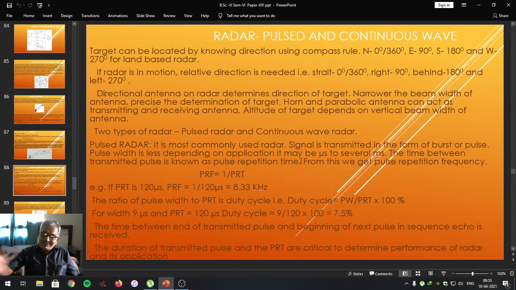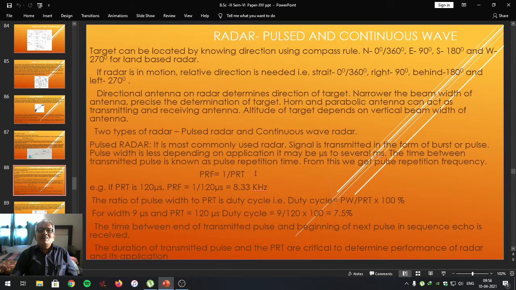Suppose the first pulse is transmitted and the next pulse is expected to be transmitted. Whatever time exists within that is called the pulse repetition time. Within this pulse repetition time, a reflected echo signal is received as far as radar is concerned.